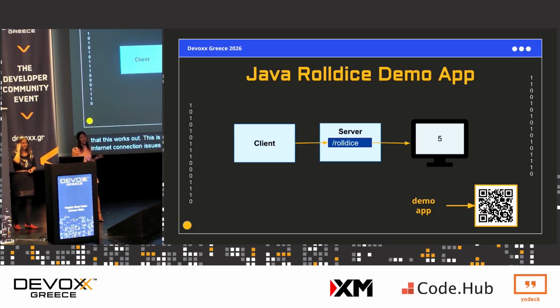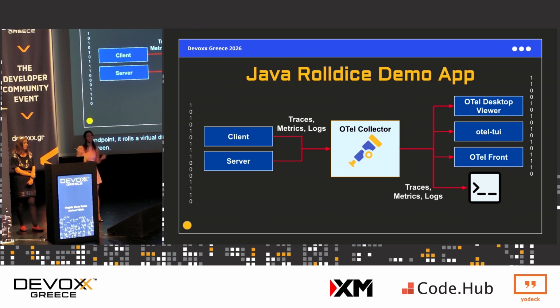The demo is simple. It is based on a Java roll dice app from the OpenTelemetry docs. All it does is we have a server, there's an endpoint called roll dice. The client calls that endpoint, it rolls a virtual die and gives you a number between 1 and 6 and displays it on screen. And specifically, our setup is going to be instrumenting our client and server using OpenTelemetry, sending the data to our OpenTelemetry collector, and then the collector will send the telemetry to 3 of these desktop tools at the same time. So OTel Desktop Viewer, OTel TUI, and OTel Front.